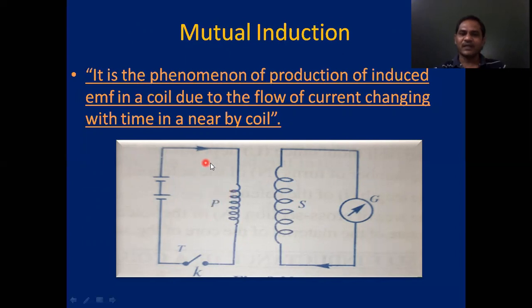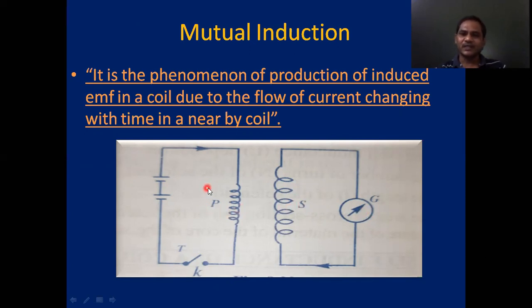Whenever the current increases from 0 to maximum value, the magnetic flux around the primary coil also increases. That increasing magnetic flux is linked with the secondary coil. Due to the changing magnetic flux linking with the secondary coil, according to the phenomenon of electromagnetic induction found by Faraday, EMF is induced in the secondary coil. Hence, we observe the deflection in the galvanometer.